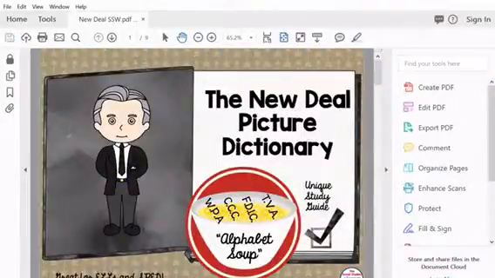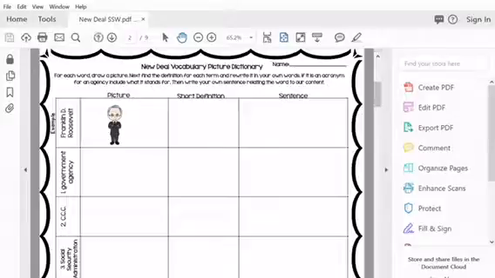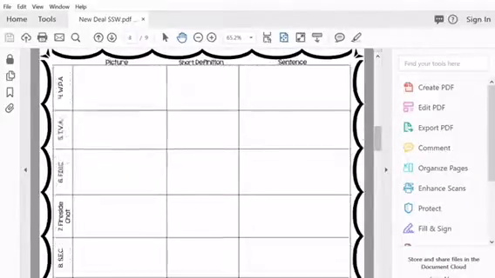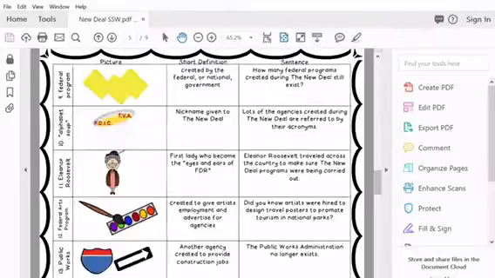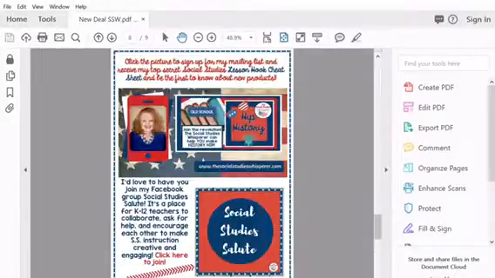Okay, in my blog post, I mentioned my picture dictionaries, and I'm going to give you the full view of this product along with the vocabulary cards and the web quests that go along with it. Are you ready? You can easily recreate this if you teach this. I just use PowerPoint and created columns, but if you want one that's already done for you, I have it available. Of course, all the examples that I have are in my storage unit, so I don't have that to show you, but I even included a sample answer key.